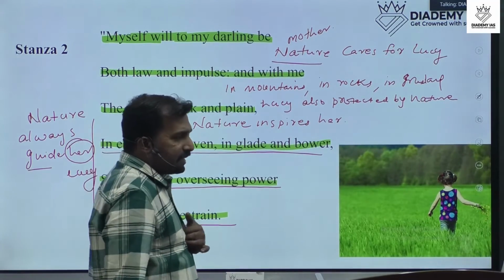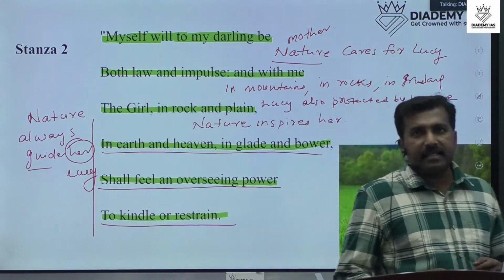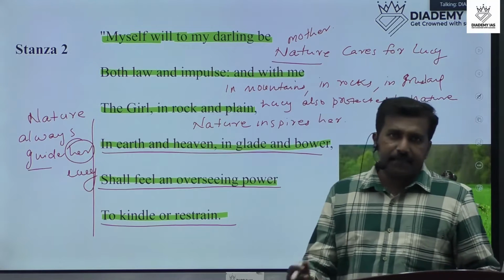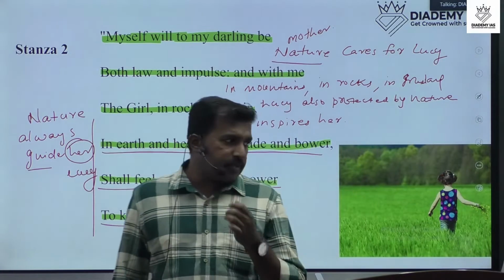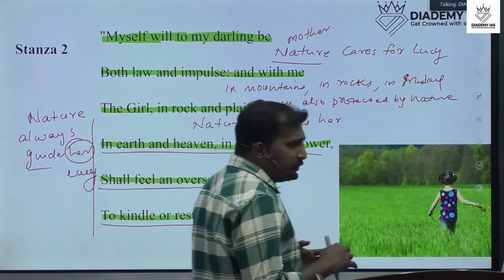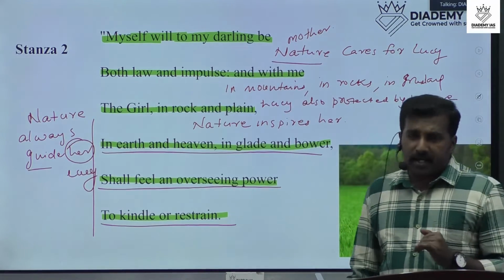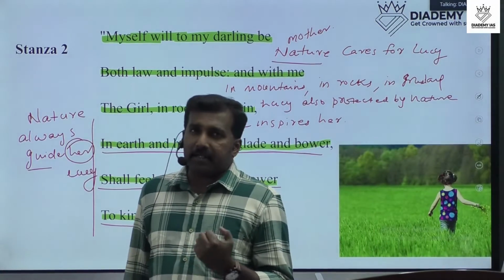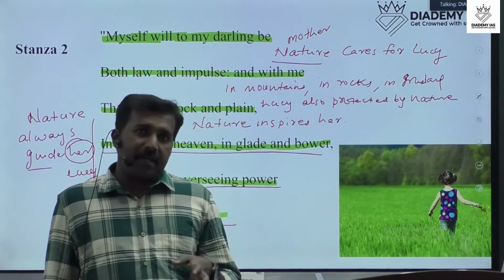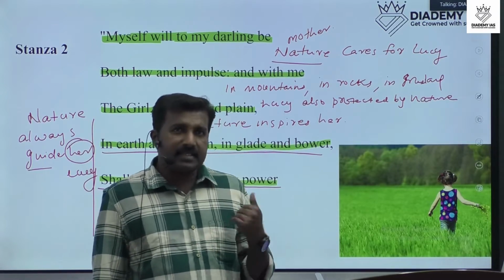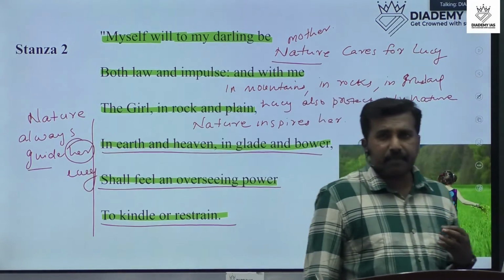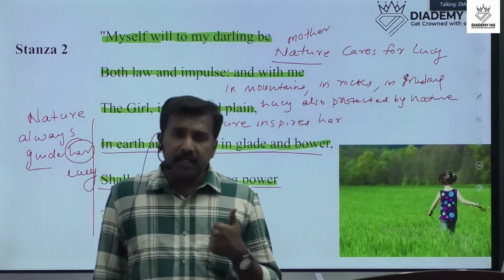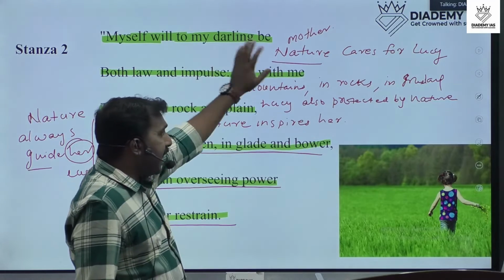Okay, so in this stanza, William Wordsworth explains about the role of nature in Lucy's life. What is the role of nature in Lucy's life? According to William Wordsworth, Lucy is protected by the influence of nature. Nature is like the mother of Lucy. And this mother, that means nature, always guides her and always helps her to grow, and nature cares for her.